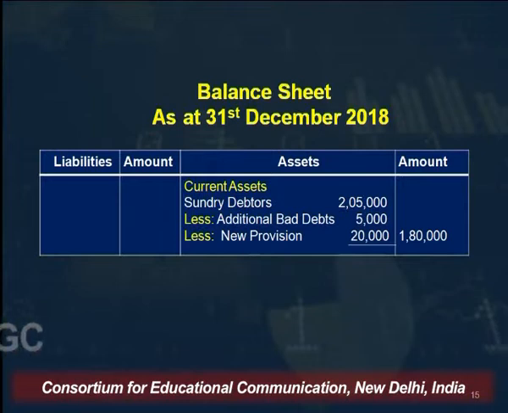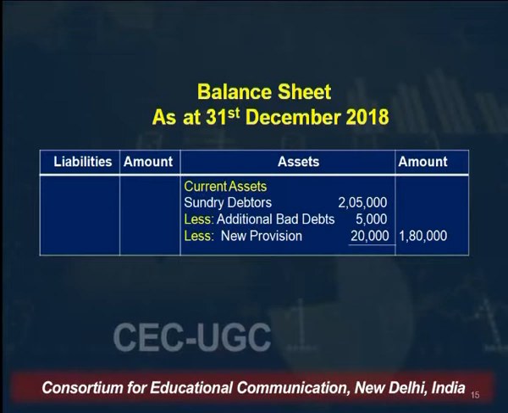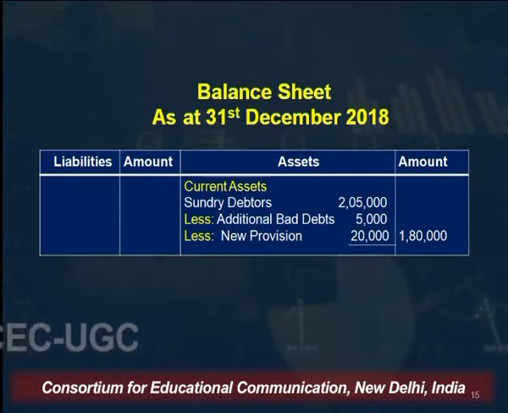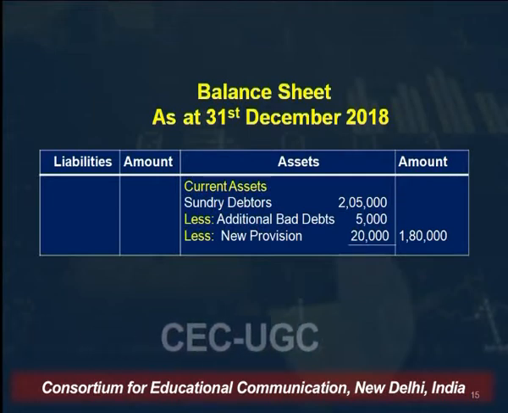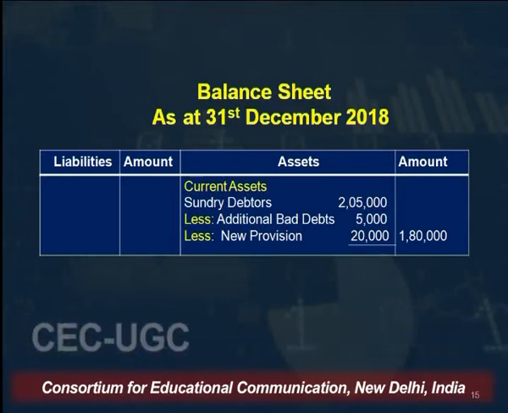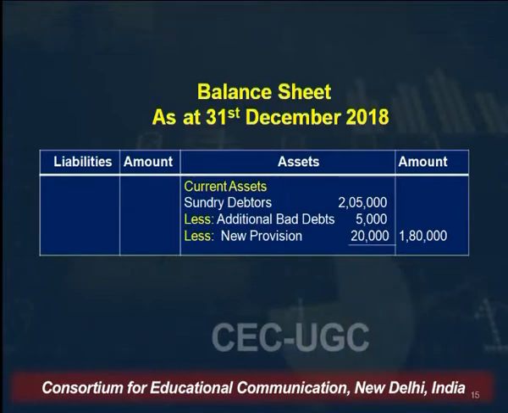In the balance sheet, the debtors which appear in the trial balance were 2,05,000, out of which the further bad debts given outside of the trial balance were 5,000. So this was a loss. Out of 2,05,000, 5,000 became bad debt, so the remaining debtors were 2 lakh, out of which we have created a new provision for doubtful debts. That means out of the remaining debtors, that is 2 lakh, there is still a probability that 10% of this amount will not be paid in future.